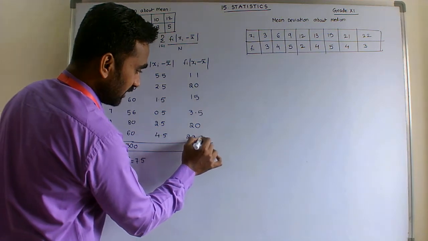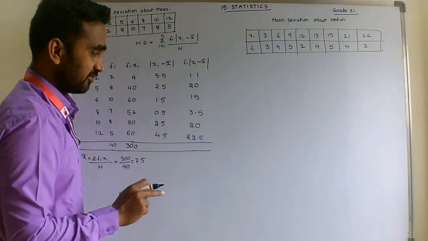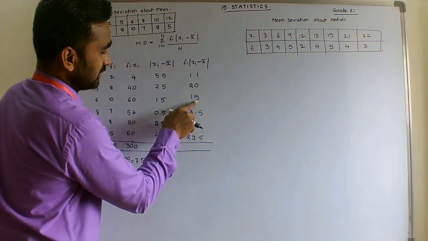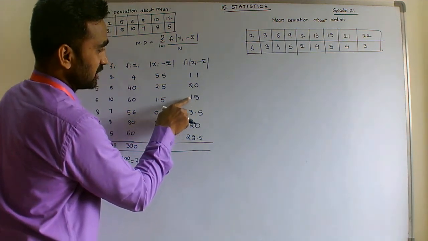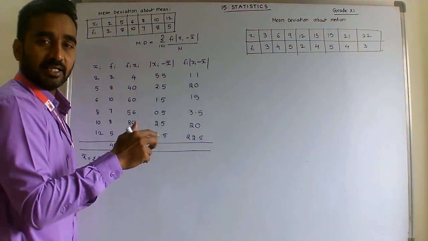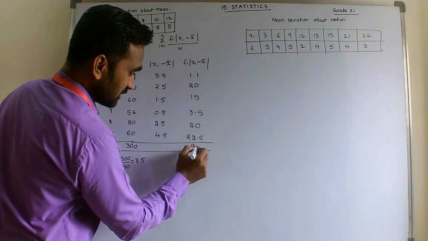Okay, 22.5. So students, adding up these values, the sum is 92.